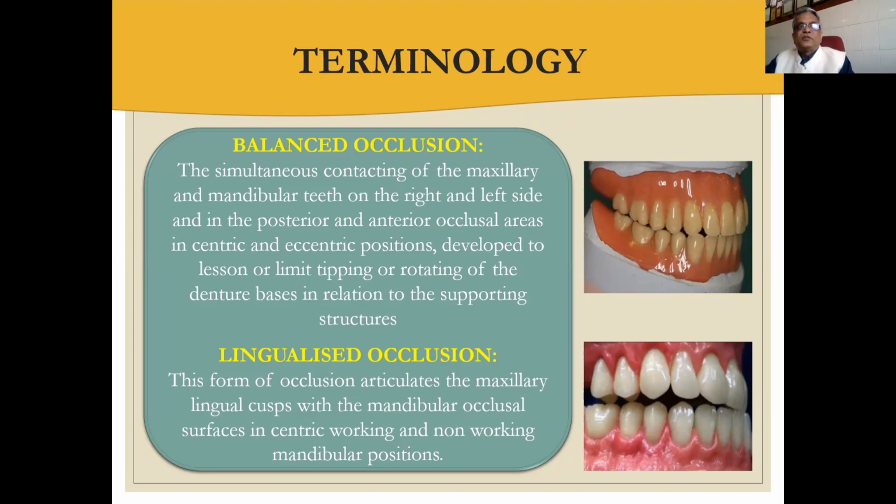So this is balanced occlusion. Basically, we give it in complete denture prostheses, whether implant supported or a conventional complete denture. Lingualized occlusion is the form of occlusion which articulates the maxillary lingual cusp with the mandibular occlusal surface in the central, working and non-working mandibular positions.